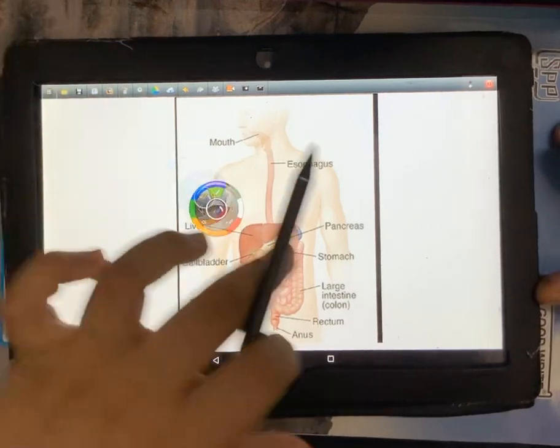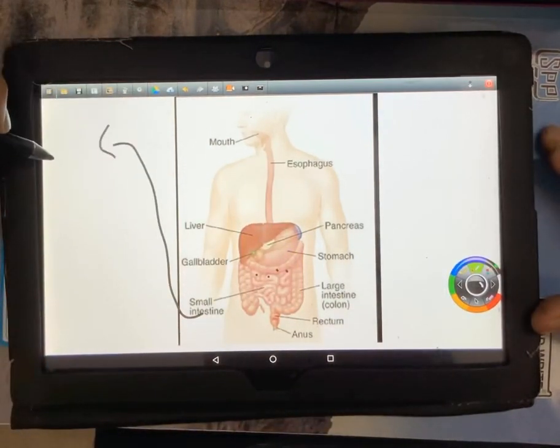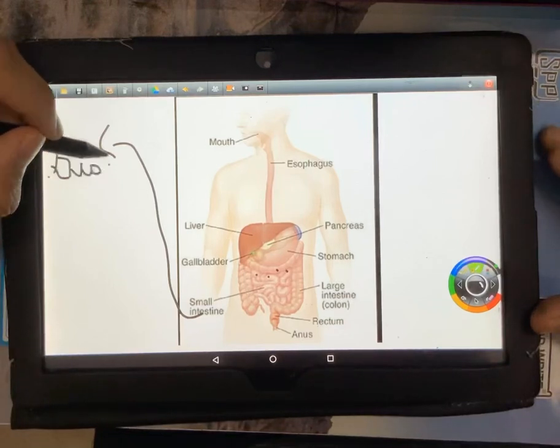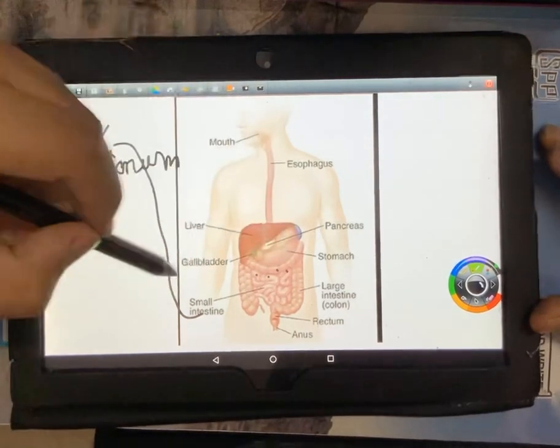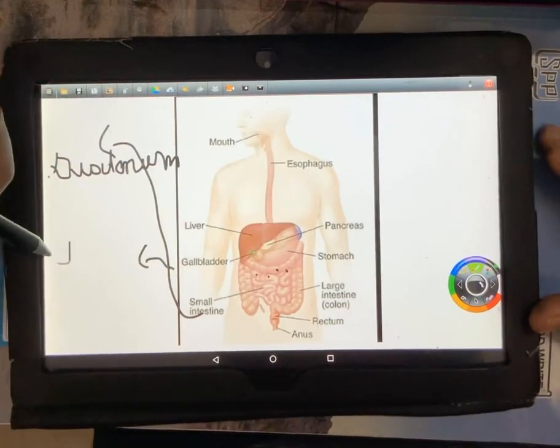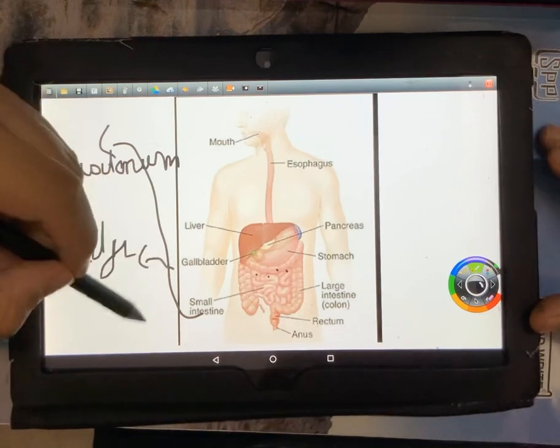Now this small intestine is divided into three major parts. The duodenum, jejunum, and ileum.